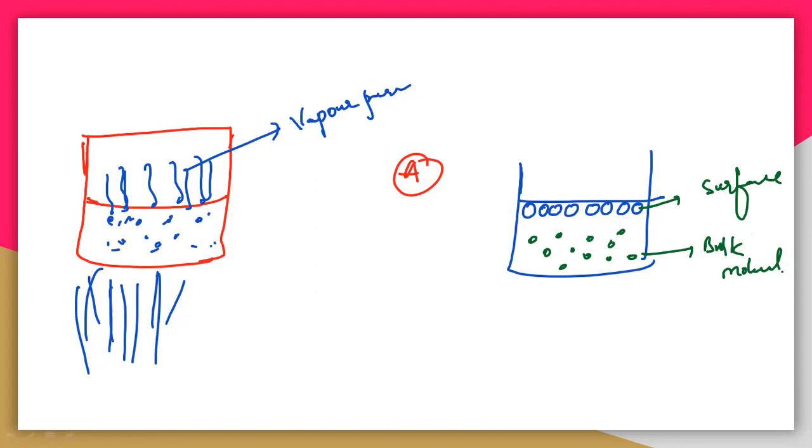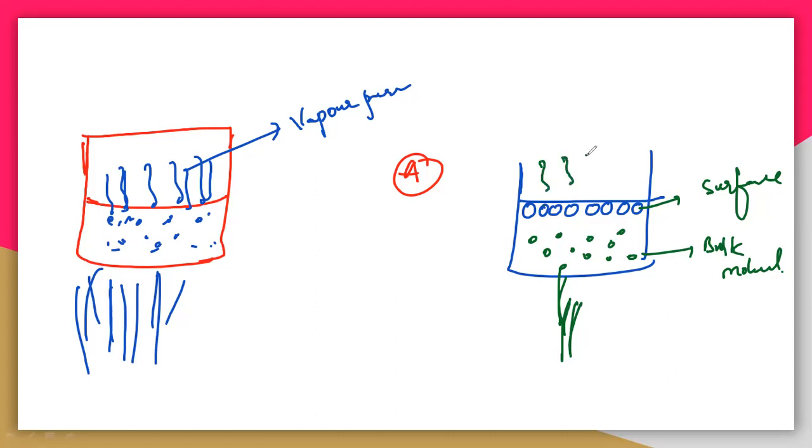During evaporation, what happens? When you are heating this particular liquid, we are supplying heat energy, so the heat energy must be accepted by the liquid. After some time, the energy will be accepted by these molecules, so the kinetic energy of these molecules will increase, and they will start to evaporate.